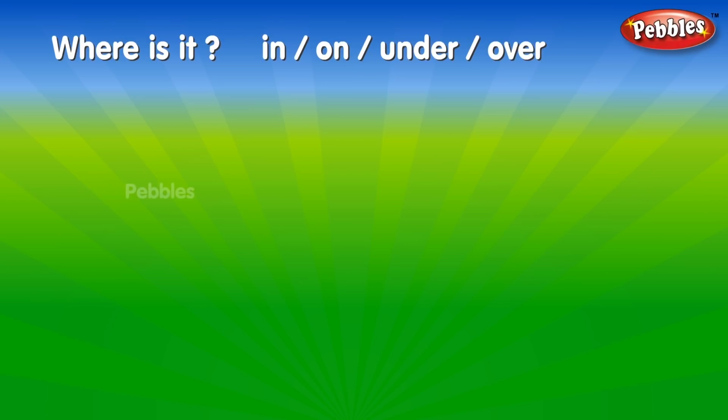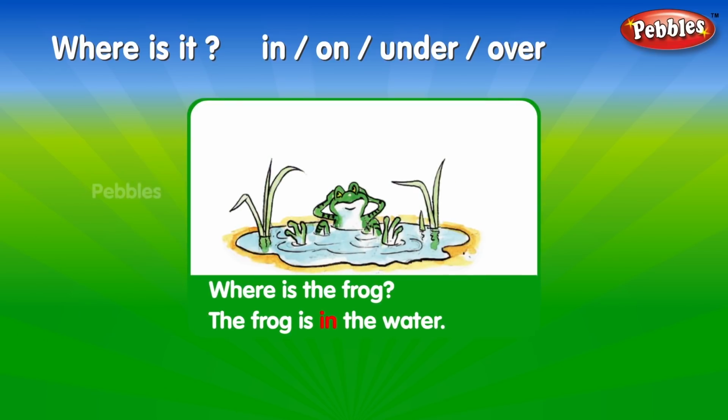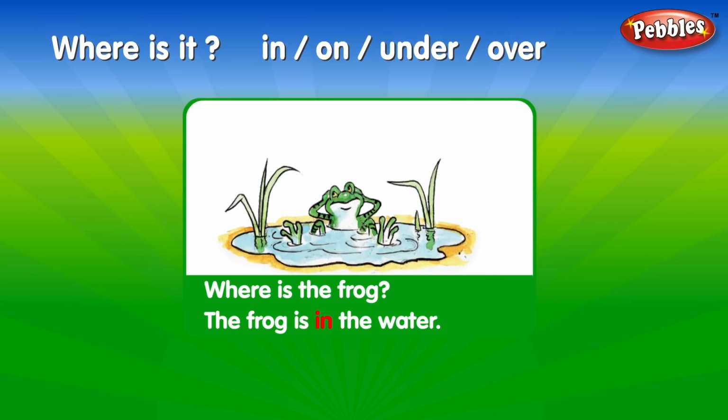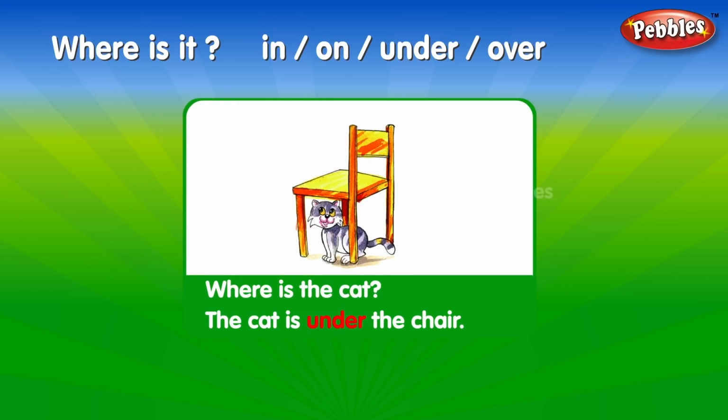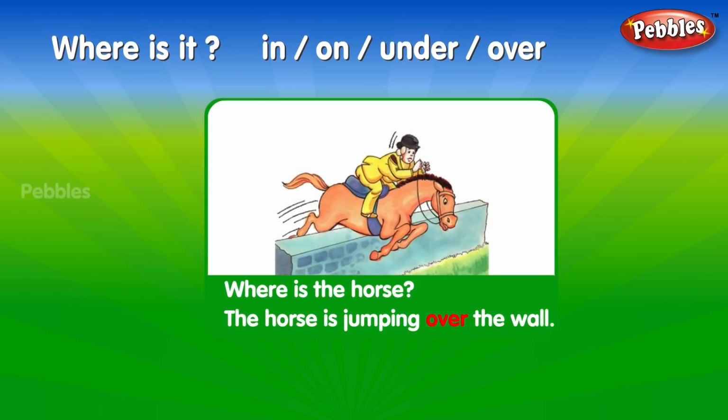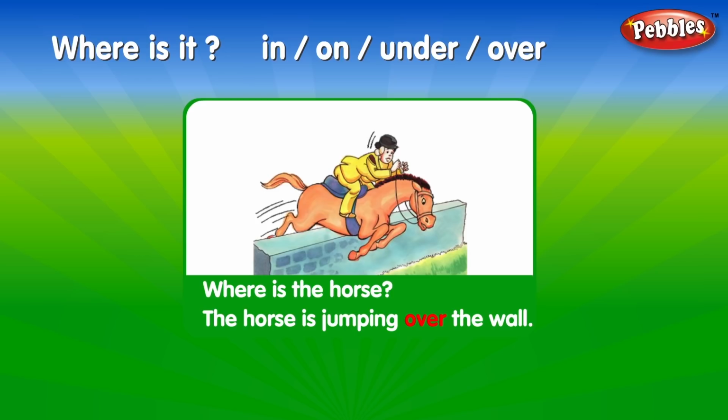Where is it? In, on, under, over. Where is the frog? The frog is in the water. Where is the bag? The bag is on the box. Where is the cat? The cat is under the chair. Where is the horse? The horse is jumping over the wall.